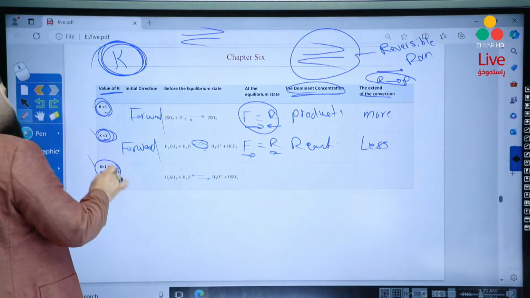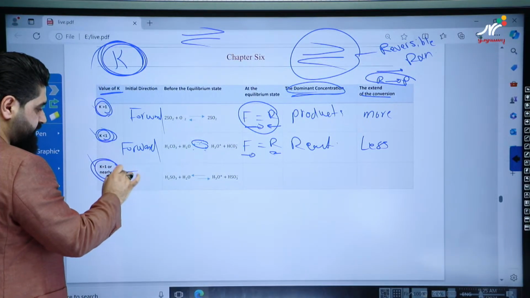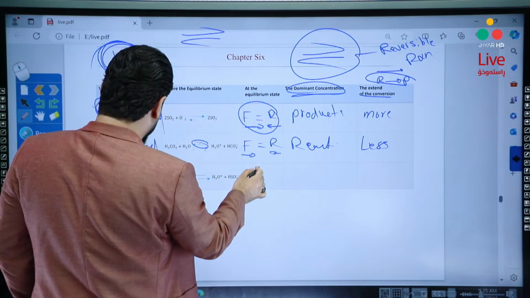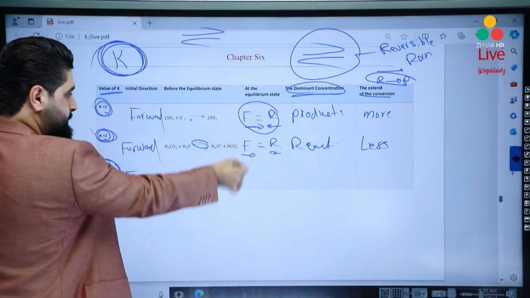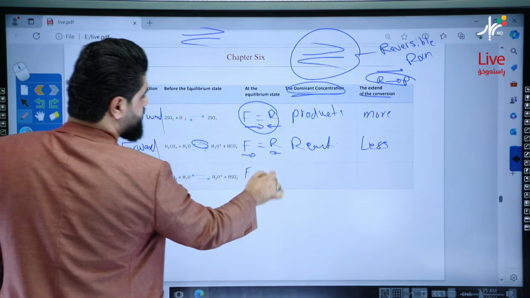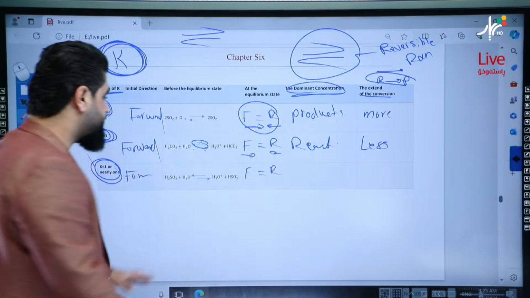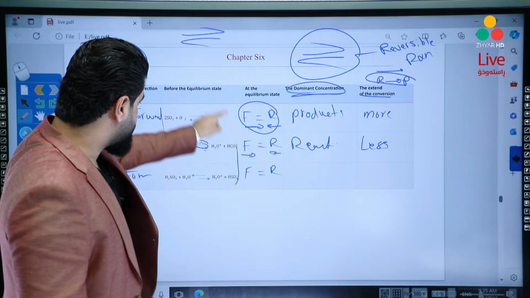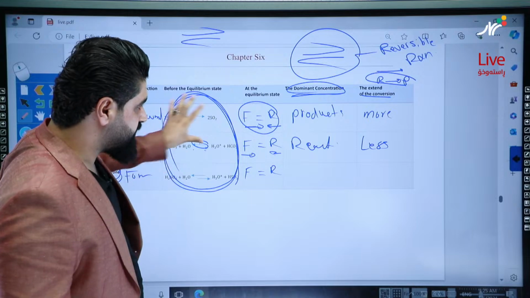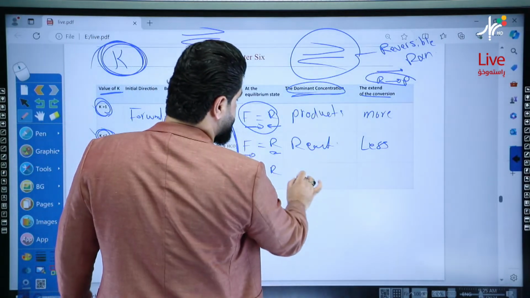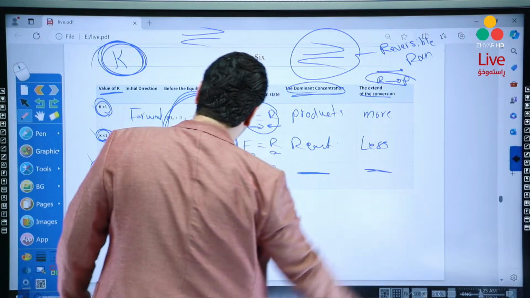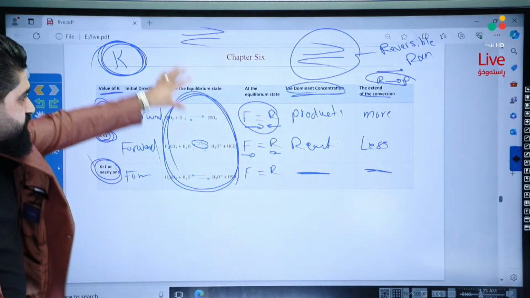If K is equal to 1, again, initially, the reaction favors forward. At the equilibrium, both are equal. Forward is equal to the reverse. But before the equilibrium, I will talk about this in a different way. The dominant concentration here, we don't need to identify, and the extent cannot be identified. The point is this column.